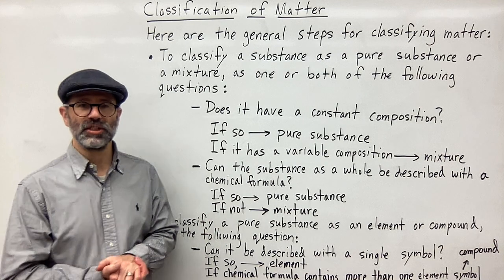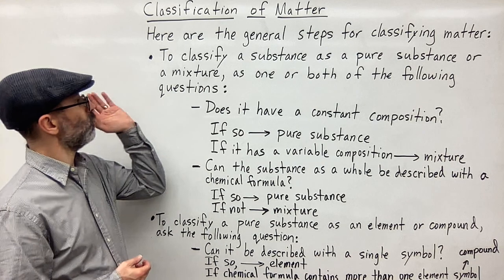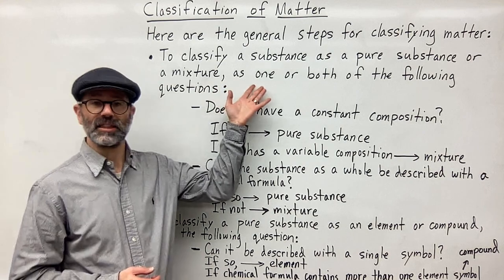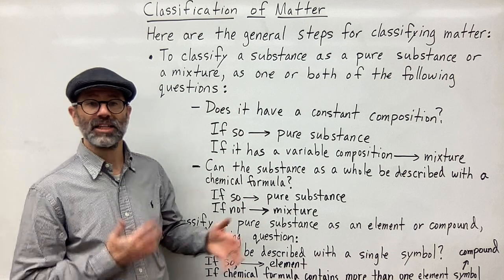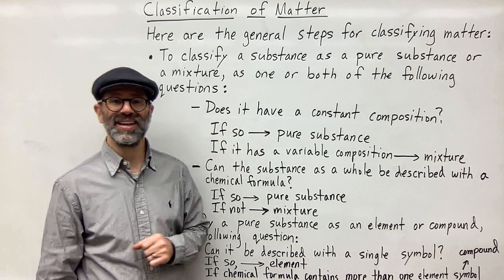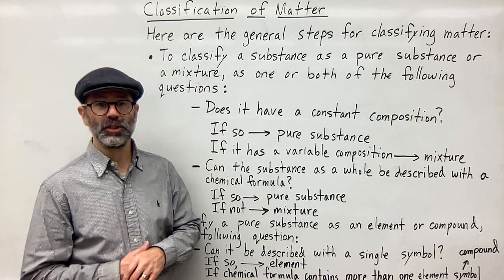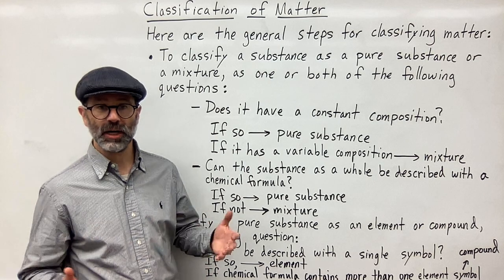So here are some general steps for classifying matter. First, if we're going to classify a substance as a pure substance or as a mixture, then we're going to ask one or both of the following questions. The first question is, does this substance have a constant composition, or a variable composition?